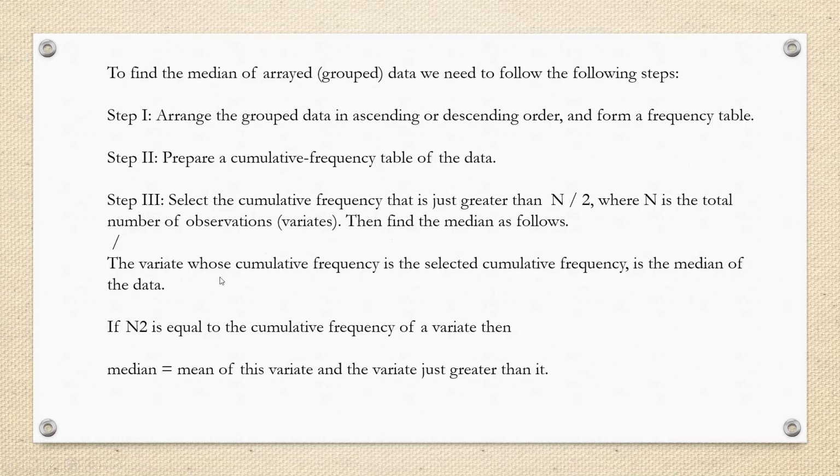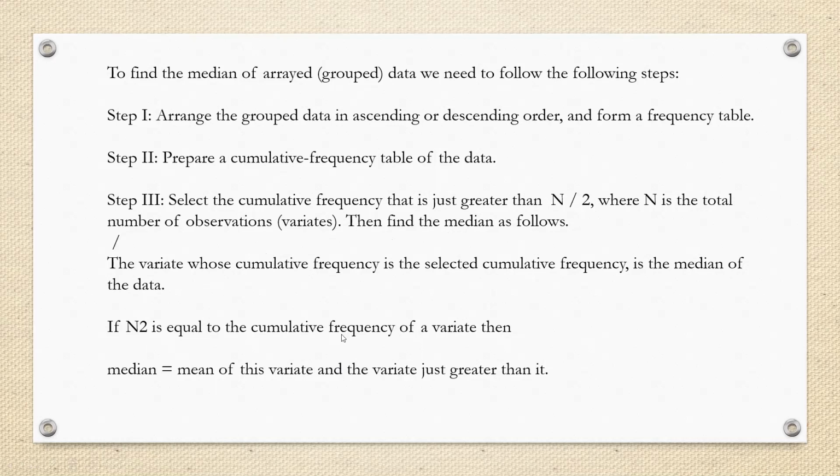The variate whose cumulative frequency is selected is the median of the data. This is n upon 2. If n upon 2 is equal to the cumulative frequency of a variate, then the median equals the mean of this variate and the variate just greater than it. So you can just find the value of a median group.